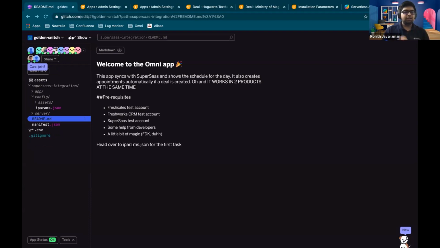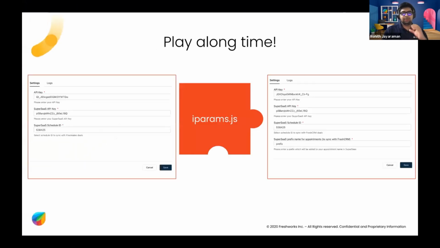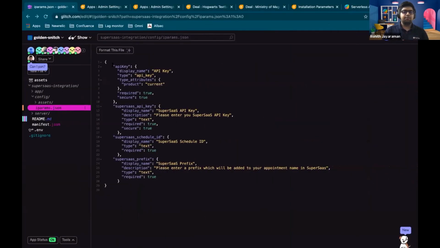So first, let's go to the iparams.json. So let me first explain how we're going to do this today. Today's app is like a puzzle. It's like a 4-piece puzzle. Okay. So the first piece is the iparams.js piece. And what this means is that I have some parameters declared here, right? I have an API key, a SuperSaaS API key, SuperSaaS schedule ID, SuperSaaS prefix. I have some 4 fields here.